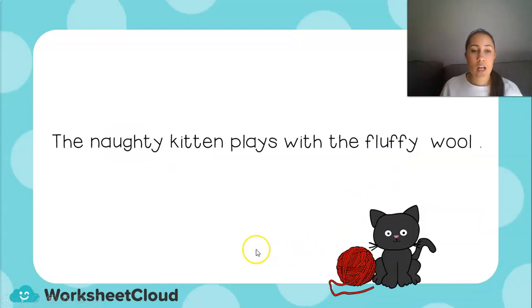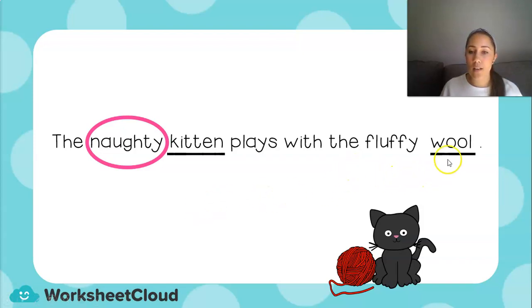Let's look at the next one. The naughty kitten plays with the fluffy wool. So let's first look for my noun. Kitten, because it's an animal, and wool, because it is a thing. Now, are there any words that describe the kitten? The naughty kitten. I could also say the black kitten, or the little kitten. Plays with the. Is there a word that describes wool? The fluffy wool, or I could say the red wool.